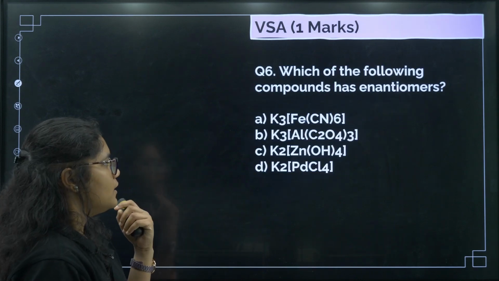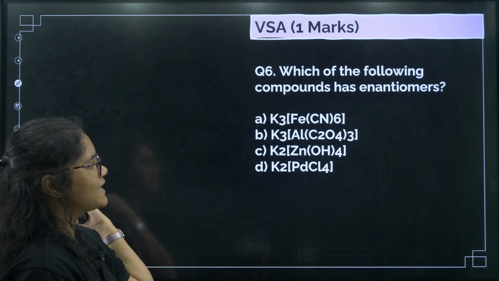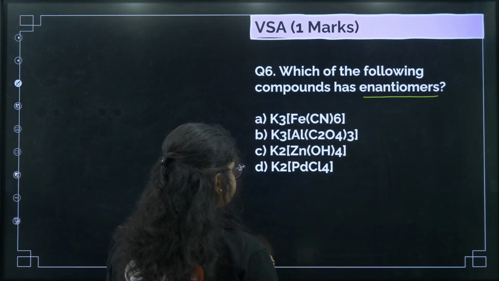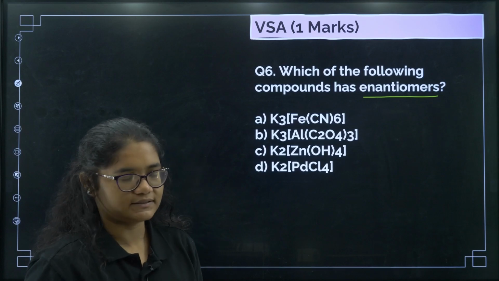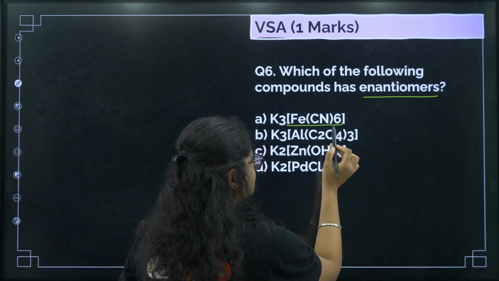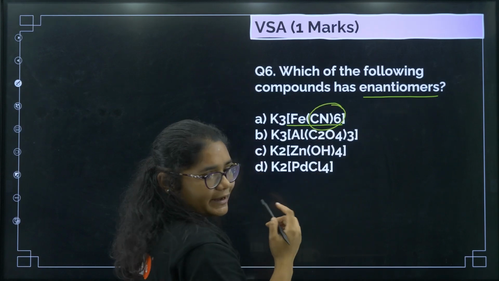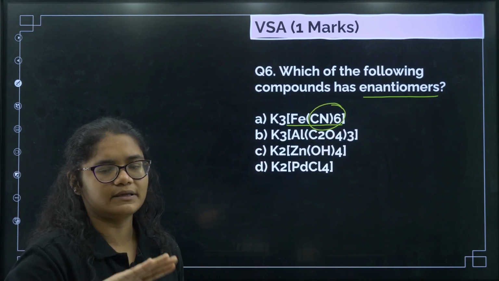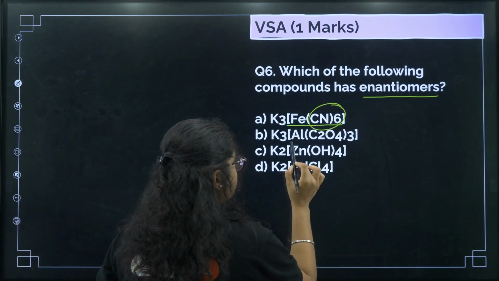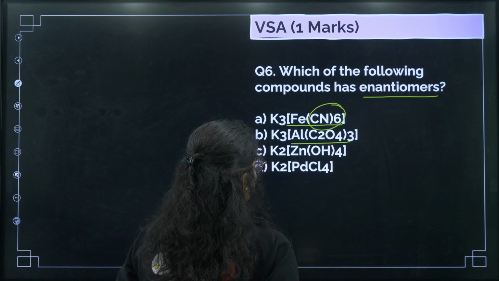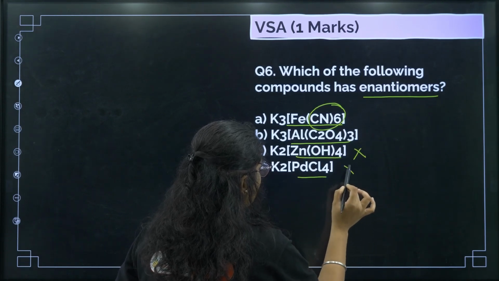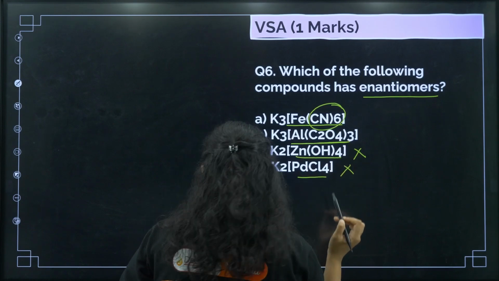Very simple. Next, which of the following compounds has enantiomers? So enantiomers, if you see, we will get if it has optical isomers, right? So now if you see the first one, [Fe(CN)6], here all the ligands are same, right? So if you do an octahedral complex, the mirror image and its reflection will be same, so it will not have enantiomers. Now if you see [Al(C2O4)3], okay, now [Zn(OH)4] tetrahedral does not have, [PdCl4] will again have same ligands, it will not have.